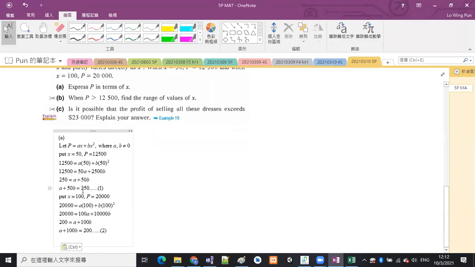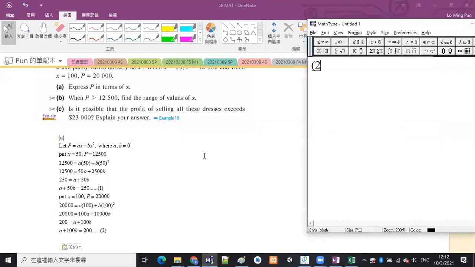And then notice that the A terms in equation 1 and equation 2 are exactly the same. So we are going to do the subtraction of the equations using equation 2 minus equation 1. So the A terms are completely cancelled. And then for the B terms, we have 100B minus 50B. That should be just 50B. And on the right-hand side, 200 minus 250. That is a negative number, negative 50. So B should be negative 1.